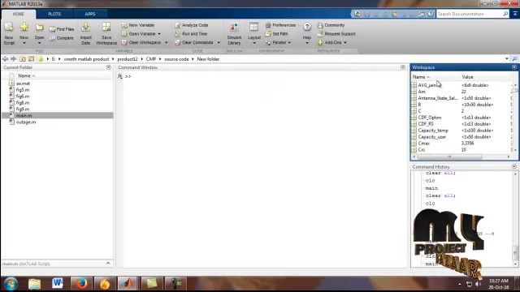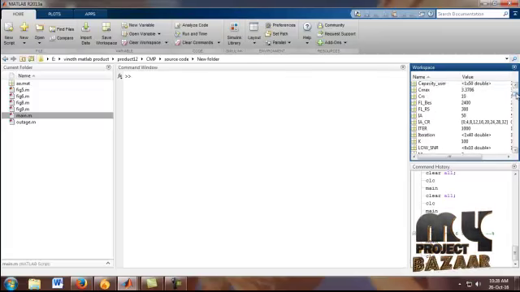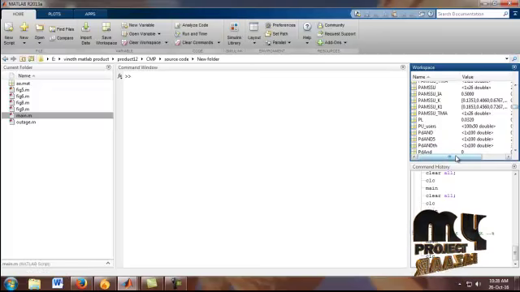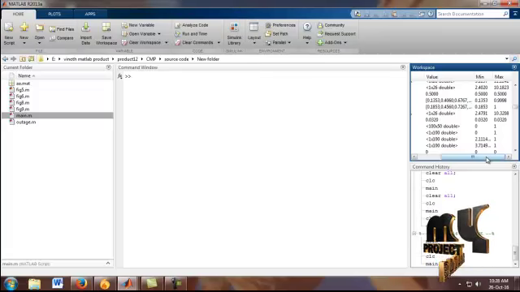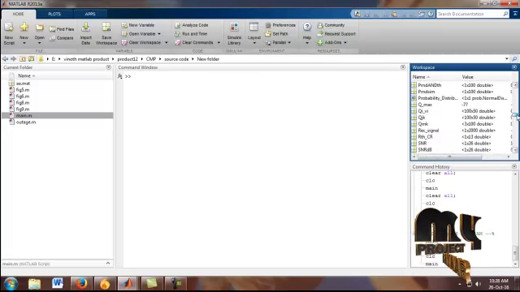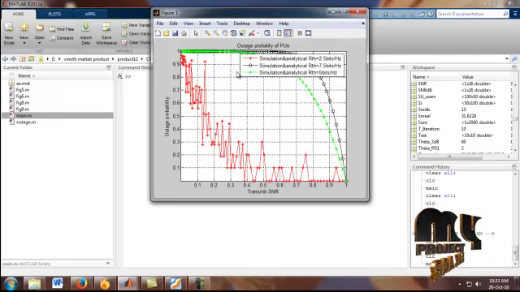In the workspace, it shows the variables used in our source code file, so we can easily find the values of our source code file. It shows the minimum and maximum values of each particular variable. Figure 1 shows the outage probability of PUs. PU means primary user.